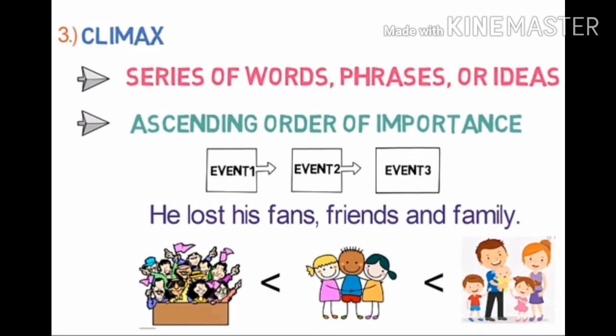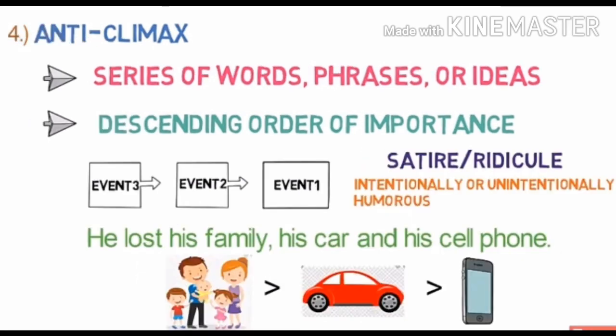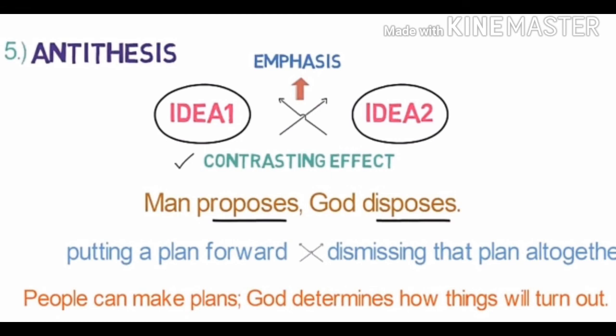The next one is anticlimax, in which a series of words, phrases or ideas are arranged in descending order of their importance. It means the third event comes first, then the second event, and then the first event. It is in the reverse way. Then number 5, that is antithesis. Antithesis is the figure of speech where two ideas show a contrasting effect.